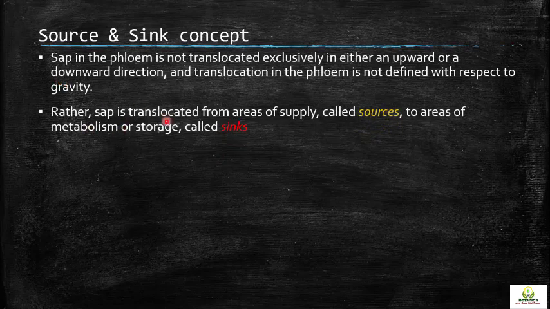Rather, the sap, or the food which is formed, is translocated from areas of supply, which we call the sources, to the areas of metabolism or storage, which are called sinks. So there are sources and there are also sinks. This sap is translocated, or transferred, from the sources to sinks.